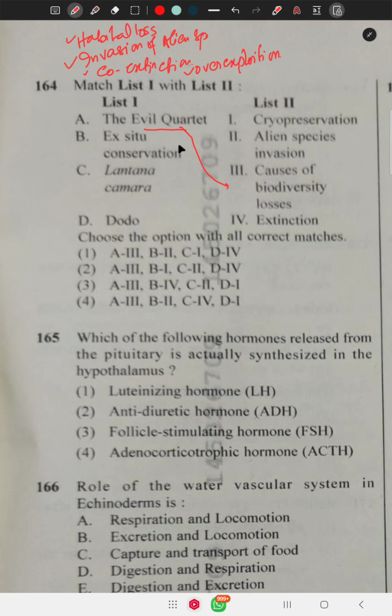Ex situ conservation is cryopreservation, where minus 196 degrees Celsius liquid nitrogen is required to conserve the germplasm. Lantana camara is alien species invasion, and the dodo is extinction. So the correct option is 3, 1 2 4.